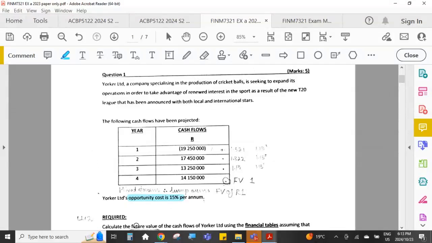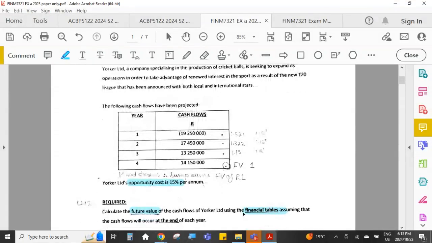So the required is to calculate, and please take a highlighter with you. A couple of highlighters, because sometimes you might need to use 2 colors for one question. They want the future value of the cash flows, and they have specified that you must use the financial tables, assuming that the cash flows will occur at the end of each year. Okay, so all of that information is important.